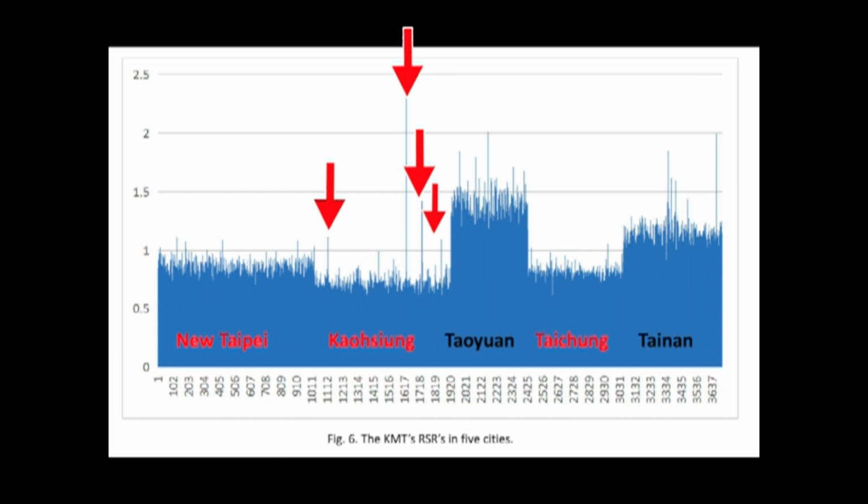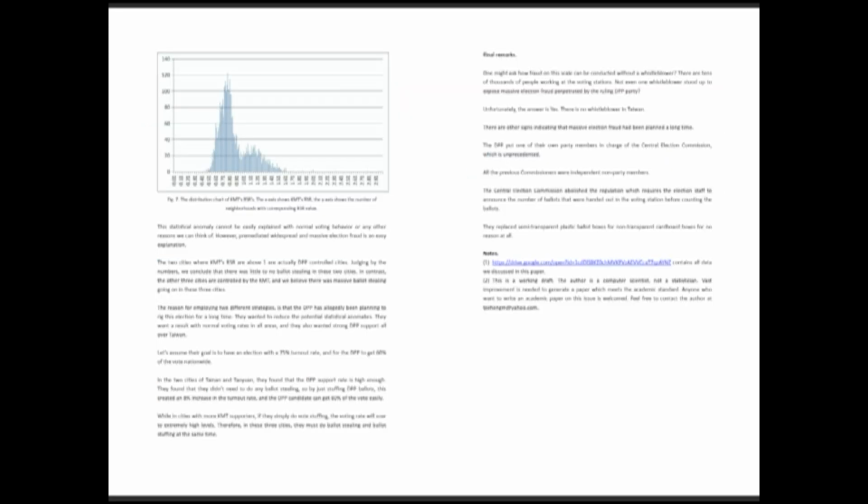These areas deserve special attention because I would like to know why they aren't well below 1. Why aren't the ballots being stolen in those areas? It would be interesting to know whether or not the voting station that Han Kuo-Yu himself voted in is in one of those areas. Okay, these are the last 2 pages of Dr.